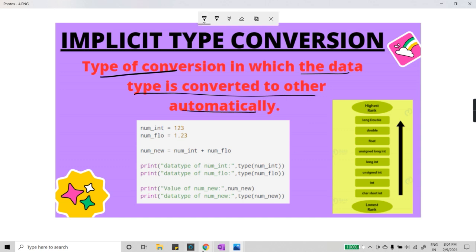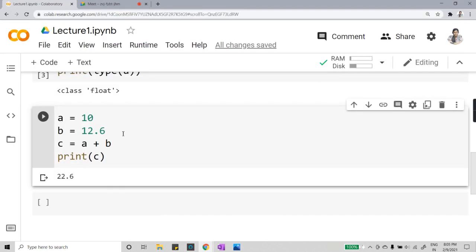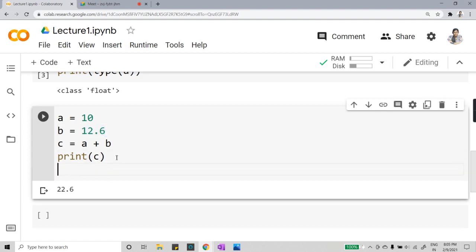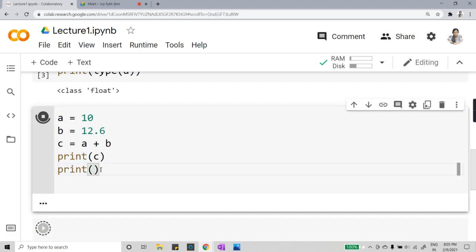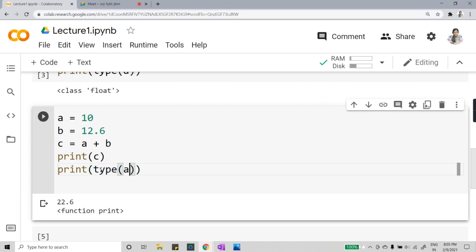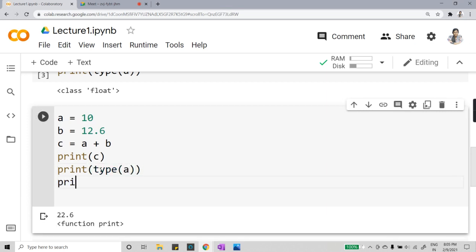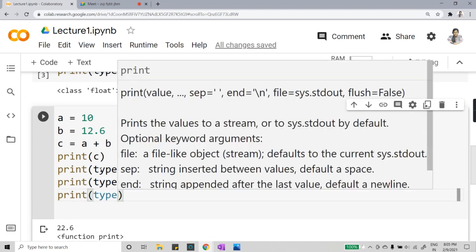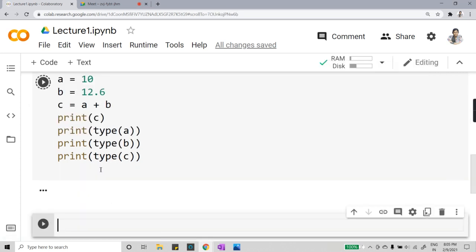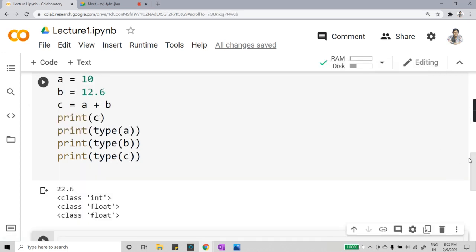Let's check one thing here. For the program which we have written just now, let's check what the data type is for A, for B, and for C. Here I would write print, and here I would write type, and in brackets write A. Then I would write print, type, and in brackets B, and do the same thing for C: print, type, C. Now when I run my program, see the output which I get.